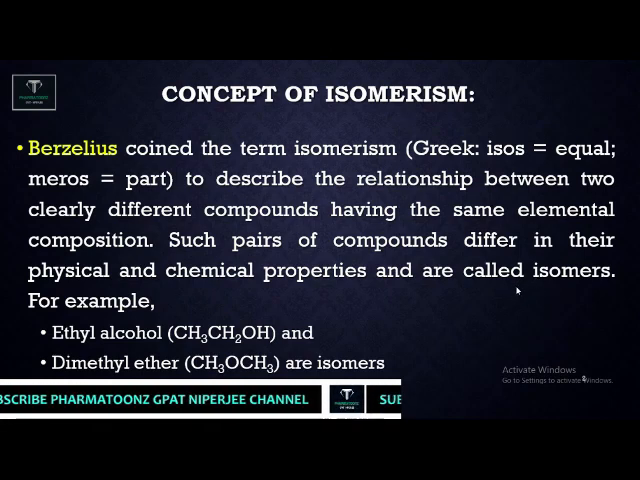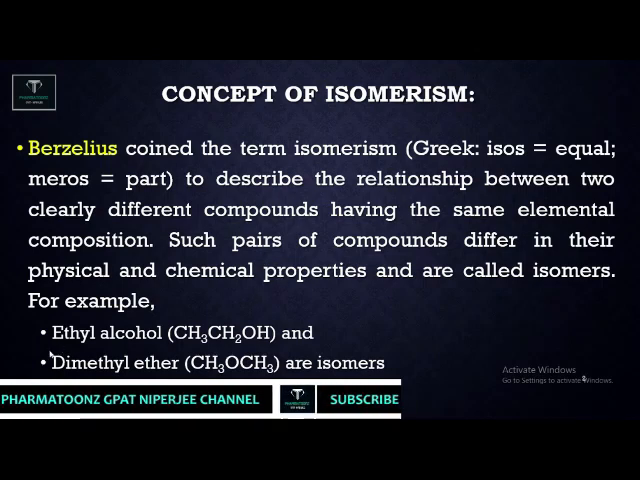Such a pair of compounds differ in their physicochemical properties and are called isomers of each other. Though they have the same molecular formula, the functional group might be different, or the position of the functional group might be different. Due to that, they exhibit different physicochemical properties, hence they are called isomers of each other.